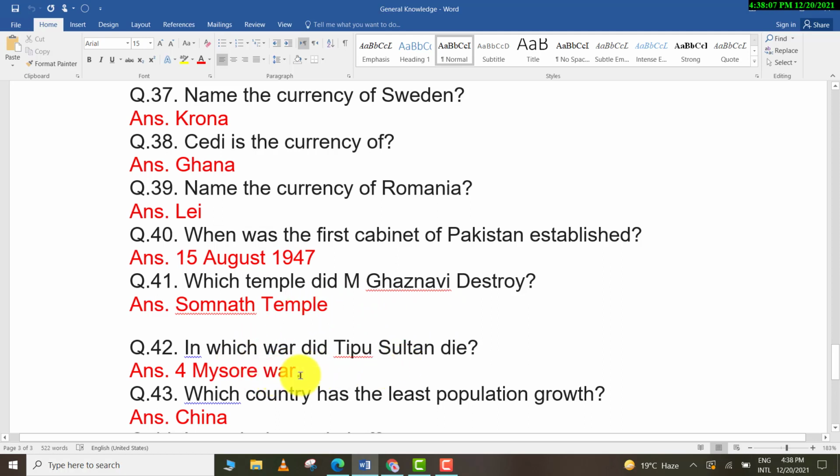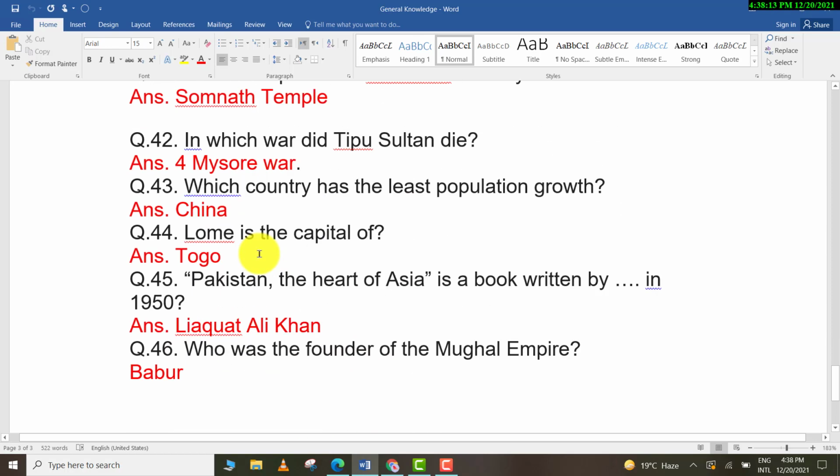In which war did Tipu Sultan die? Fourth Mysore War. Which country has the least population growth? China. Lome is the capital of Togo. Pakistan, the Heart of Asia is a book written in 1950 by Liaquat Ali Khan. Who was the founder of the Mughal Empire? Babur.